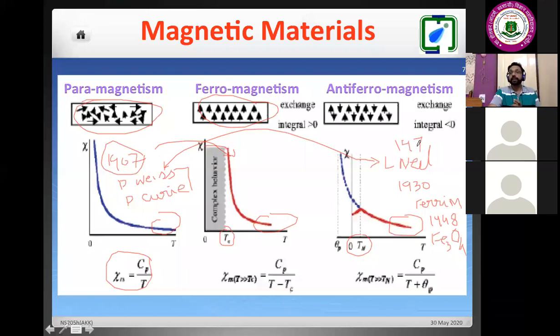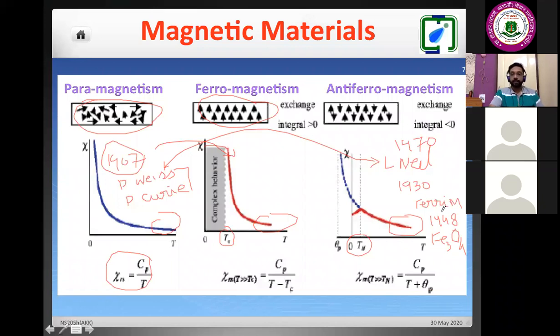This was the first Nobel awarded to any person for the magnetism of materials. So the first discoveries were paramagnet and ferromagnet, then later antiferromagnet and ferrimagnet. Lodestone was known from the 4th to 6th century, but the exact behavior, properties, and theoretical validation were not there.